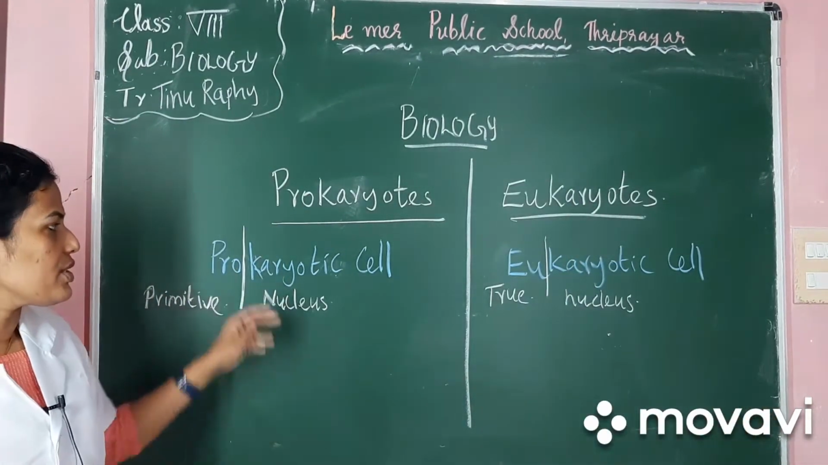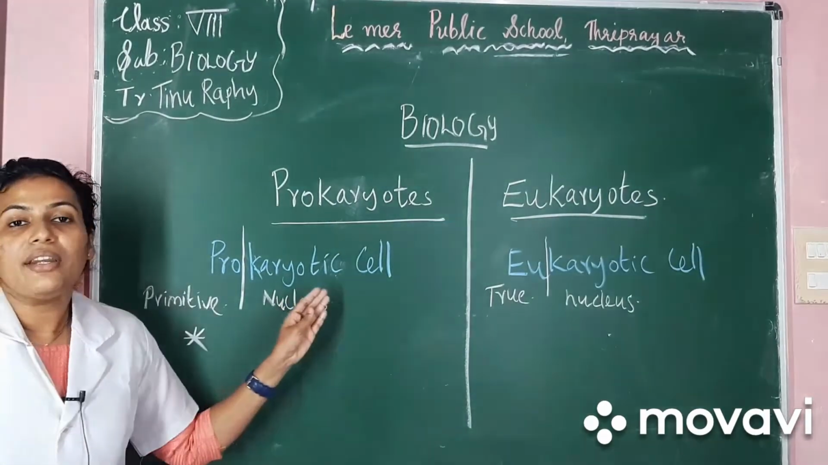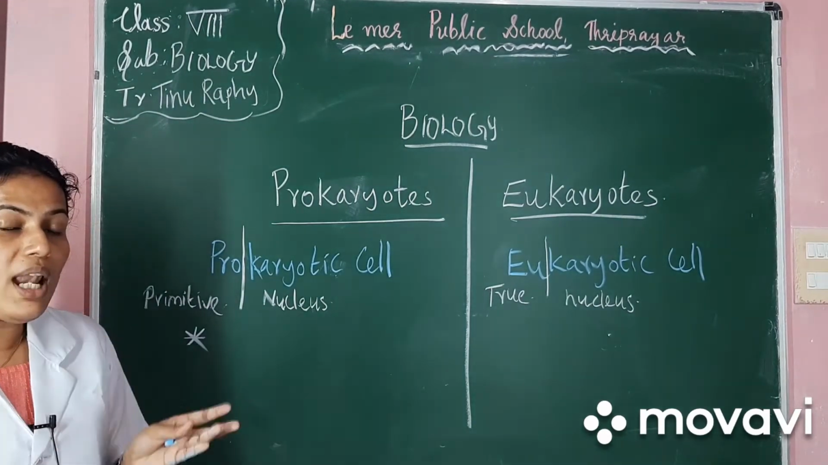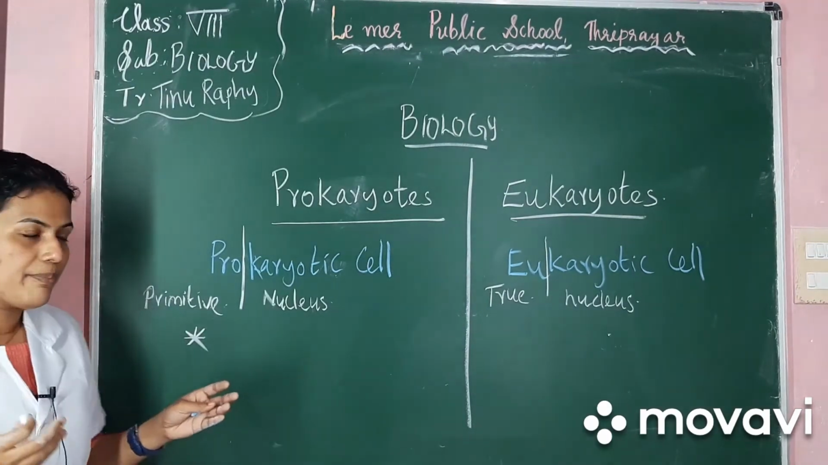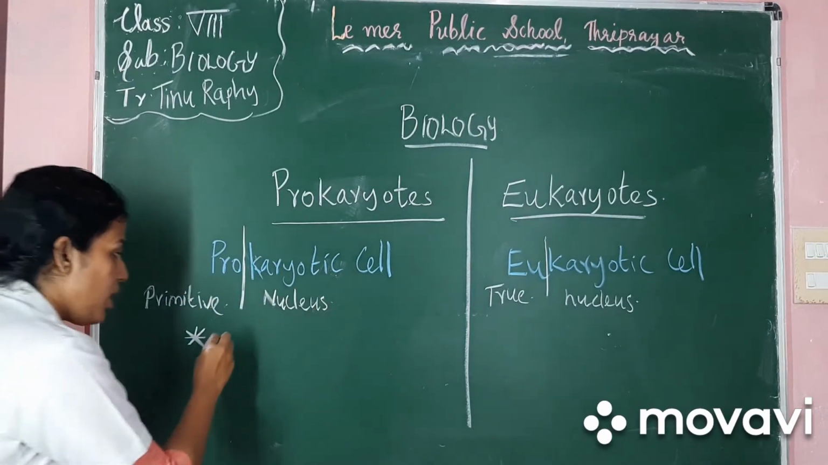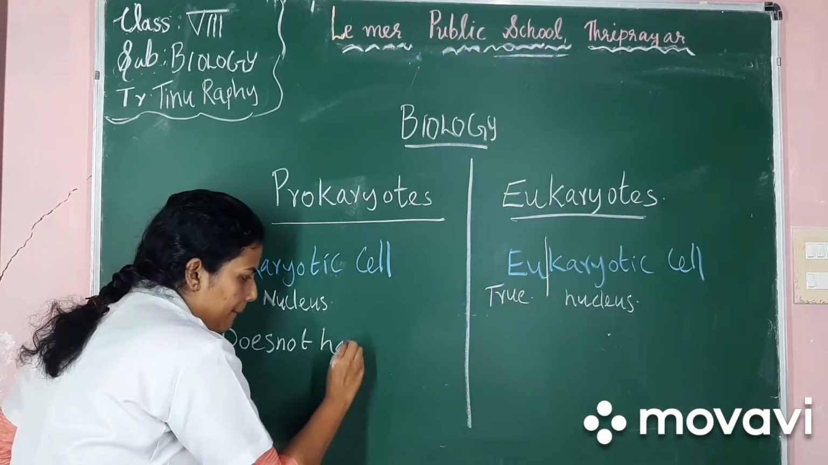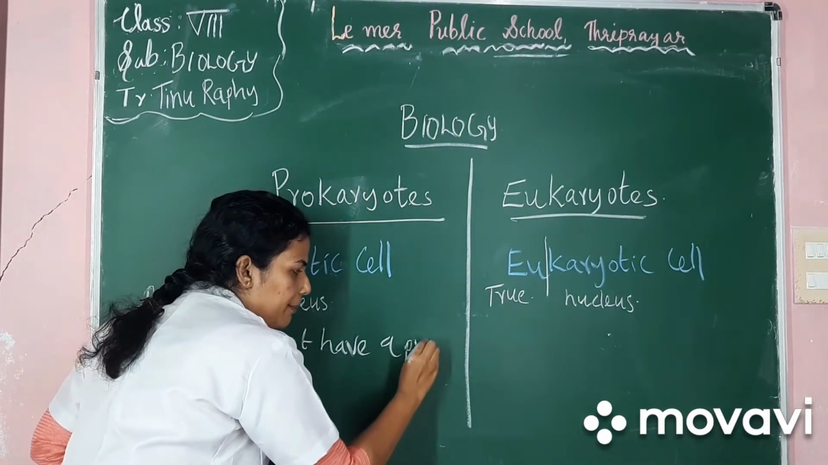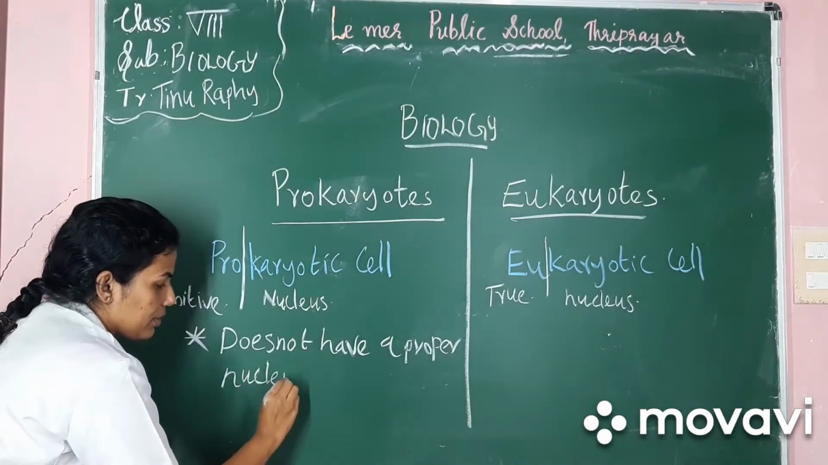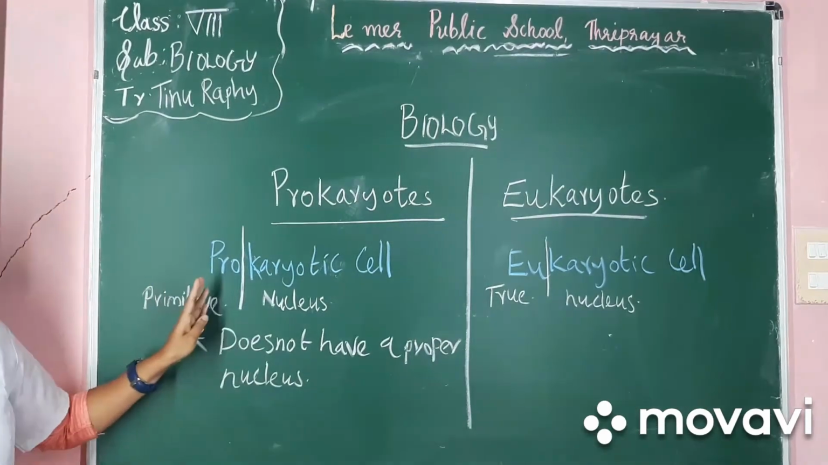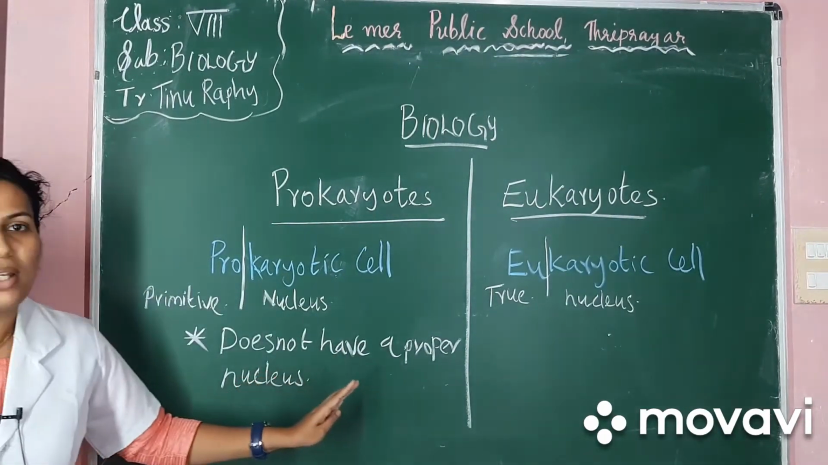Now let's learn the features of prokaryotic cell. The first feature is prokaryotic cell does not have a well-defined nucleus because of the absence of nuclear membrane. So the prokaryotic cell does not have any proper nucleus because of the absence of nuclear membrane.